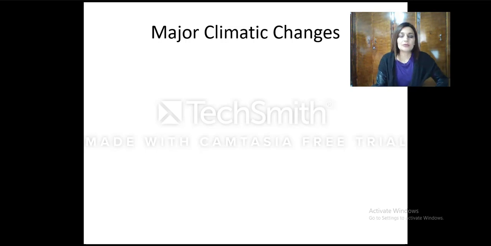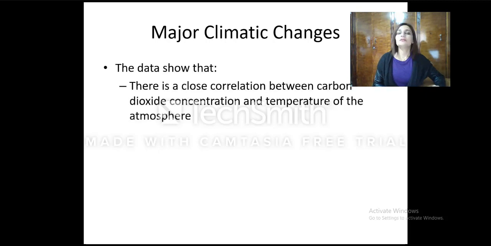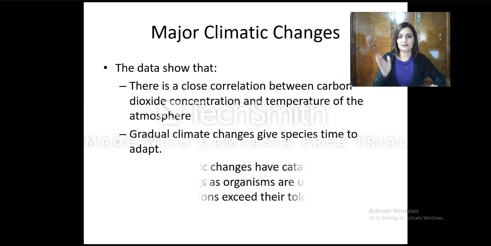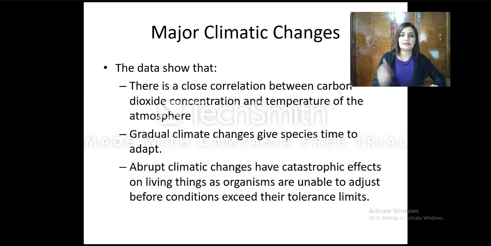Fine. So how do we know that global warming is taking place? Well, there is definitely current evidence and changes occurring that ultimately tell us that global warming is taking place. Also, data show a close correlation between the increasing level of CO2 and the increase in temperature. The species' time to adapt is also changing.